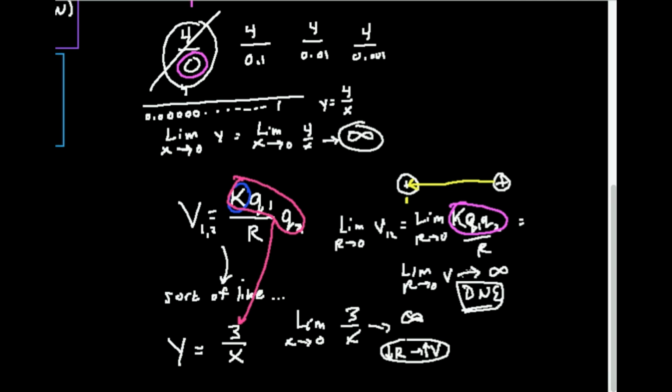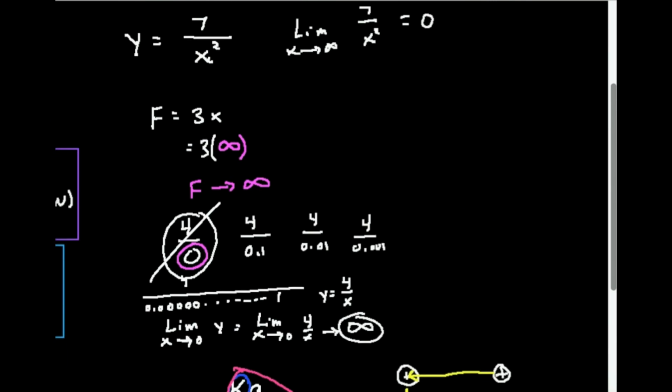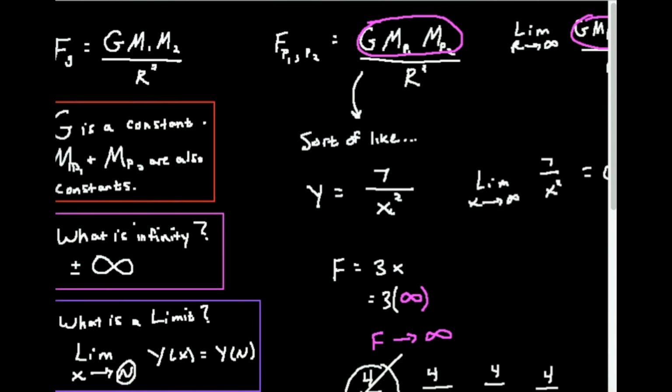But sometimes in physics and chemistry lingo, we actually say it just tends towards infinity, and the way that we denote that is by using this arrow notation. It doesn't equal infinity, but it tends toward it. So that is basically the purpose of limits.